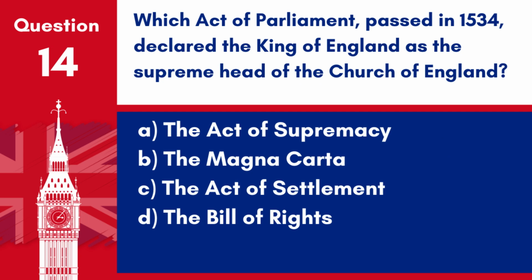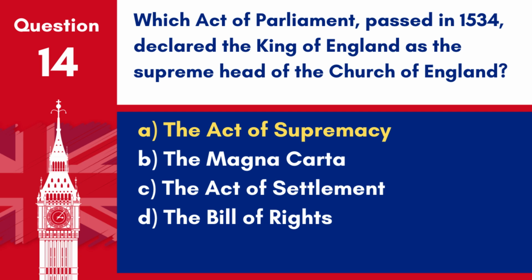Question 14. Which Act of Parliament, passed in 1534, declared the King of England as the supreme head of the Church of England? A. The Act of Supremacy. B. The Magna Carta. C. The Act of Settlement. D. The Bill of Rights. Answer A. The Act of Supremacy.